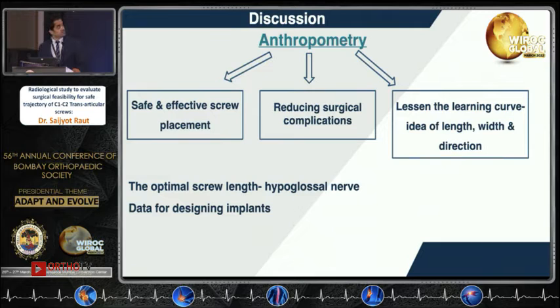Why is anthropometry important? Because it helps us with safe and effective screw placement, reducing surgical complications. It lessens the learning curve. It gives an idea of the length, width, and direction of the screw. So optimal screw length is very important, and this will also help as data for designing implants in future.